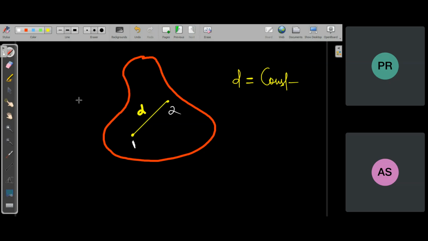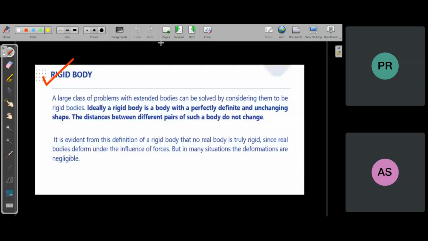Maybe in some cases you will have to apply a large external force, in some cases a small one. So what you understood is that no body in this universe is actually a perfectly rigid body. There is no ideal rigid body. An ideal rigid body is just a concept. It does not exist.